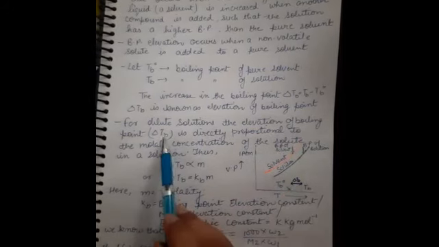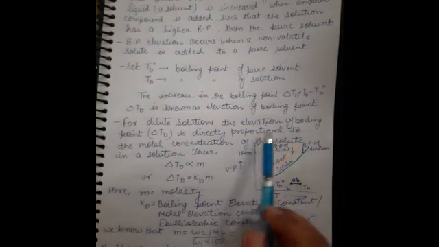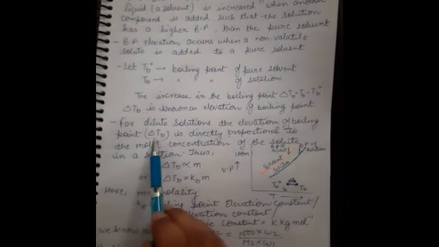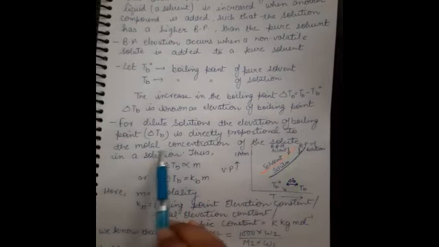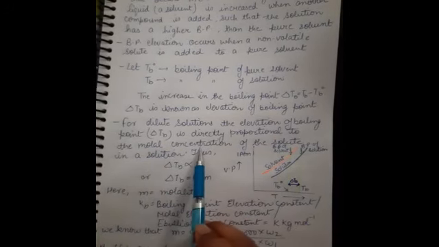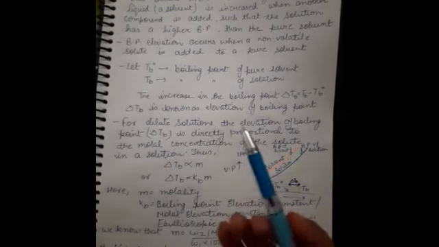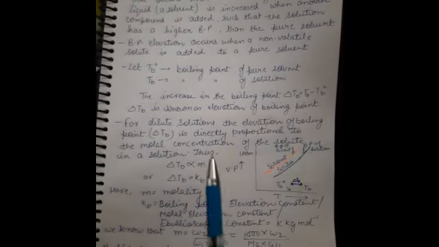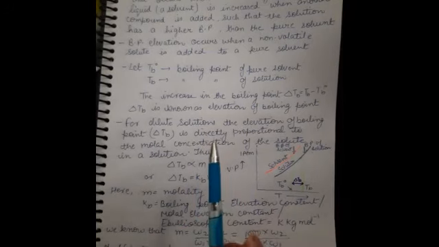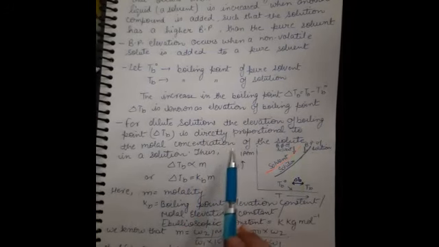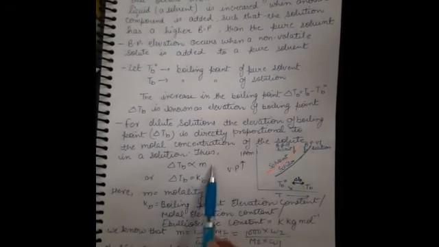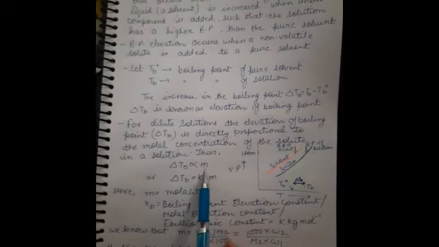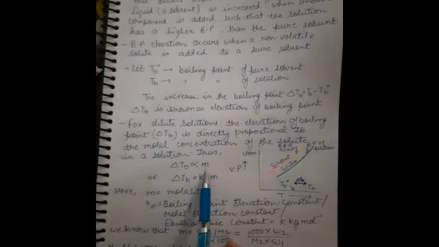Okay, we can write for dilute solution, the elevation of boiling point, which is denoted by delta TB, is directly proportional to the molar concentration. We have already discussed that this is a colligative property and which depend only upon the amount of the solute. Now here we are going to take a new term that is known as molality. We have already discussed these terms in the first video, concentration terms.